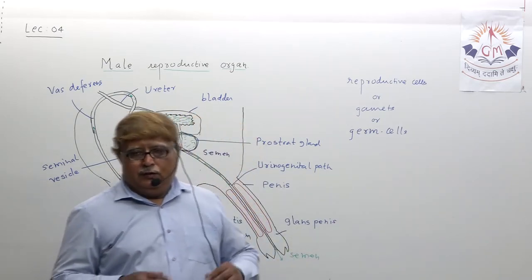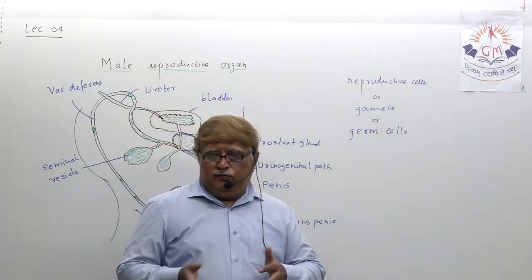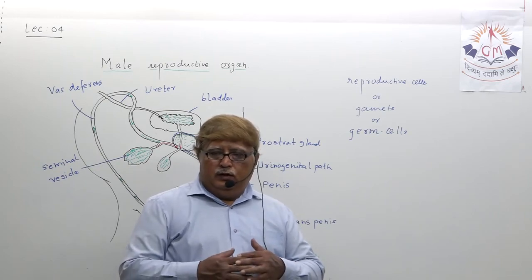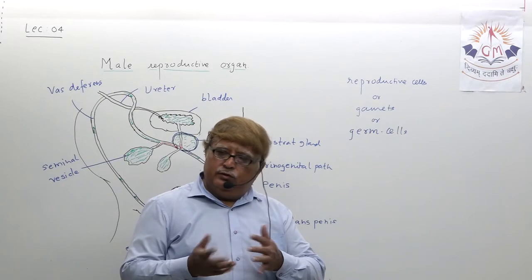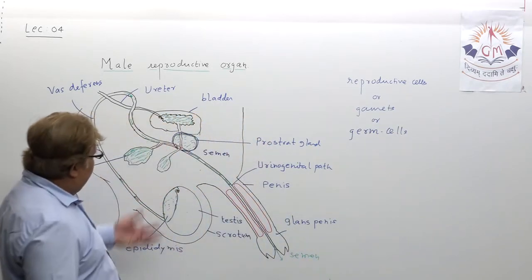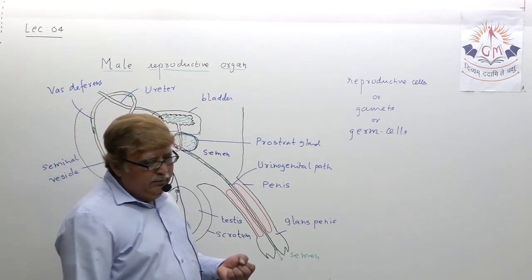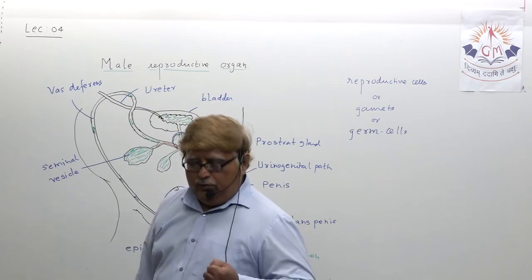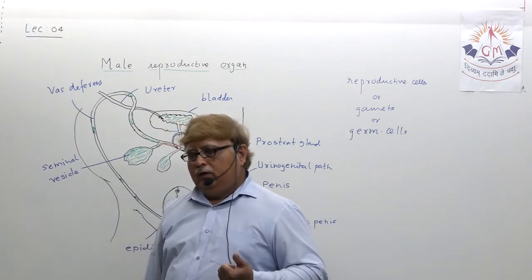You understand? That's not the case in female. Female has two different openings. Understand? They do not have a common urinogenital path. You understood this? So this is the complete process of how the male reproductive organ works. You understood this, right?